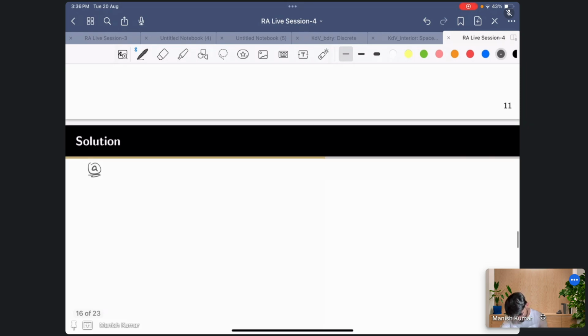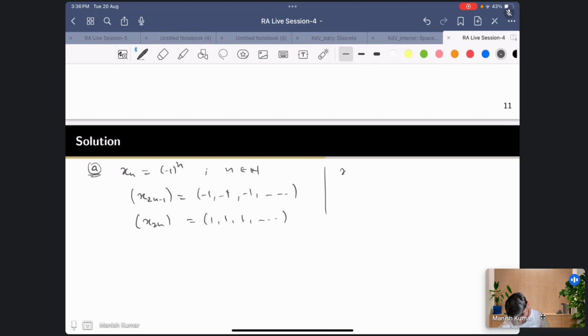So if we take x_n equal to (-1) raised to the power n, then the odd terms are just -1, -1, -1, and so on, whereas the even terms are 1, 1, 1, and so on. So x_{2n-1} converges to -1, x_{2n} converges to 1.